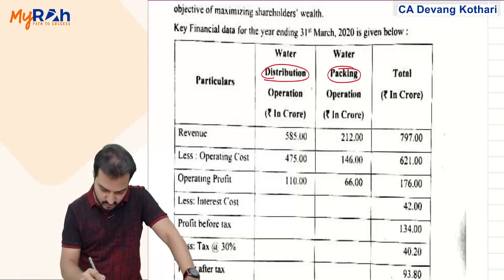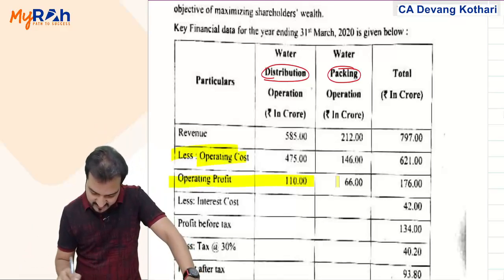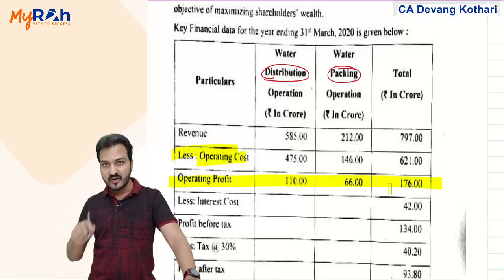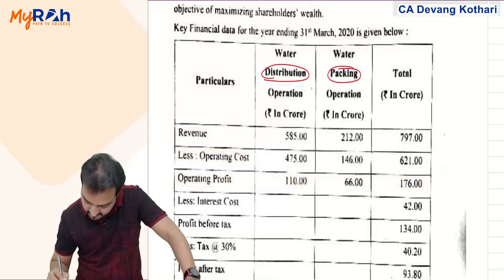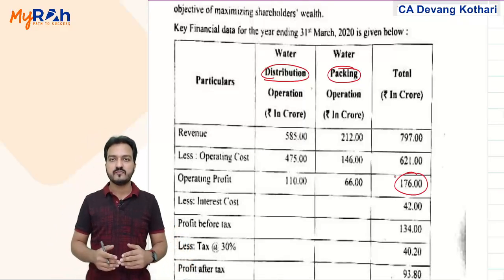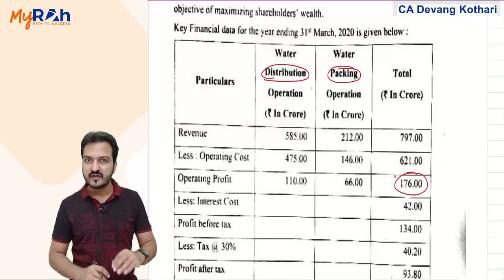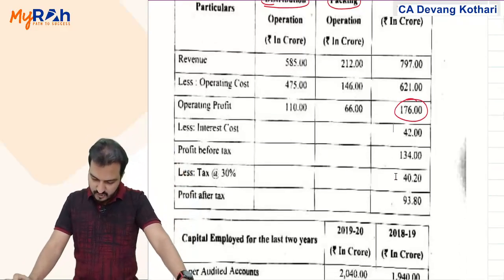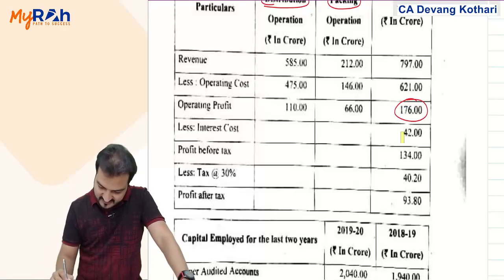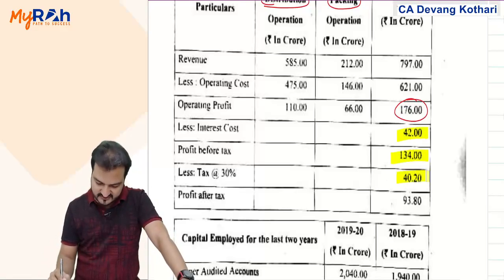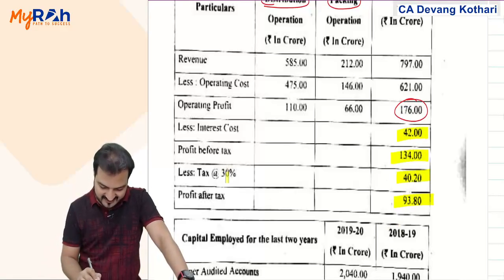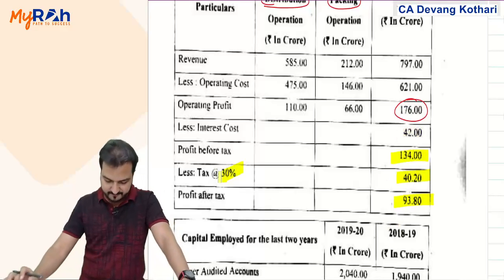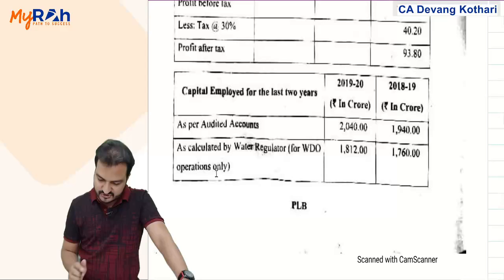So you are given revenue, you are given operating cost, so that is operating profit. Your EVA calculation will start from this operating profit, but you may have to make some adjustments to identify NOPAT. You are given interest cost 42 lakhs, profit before tax, profit after tax, and the tax rate is also there, 30%.